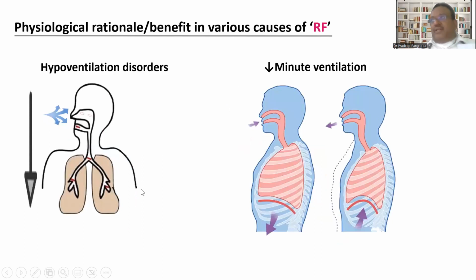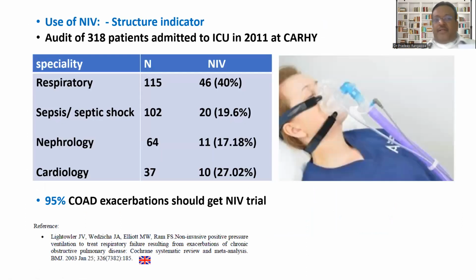Then you have problems with hypoventilation. In hypoventilation, HFNO cannot make a difference. There are a lot of hypoventilation disorders where you need positive support from outside, and NIV is the standard of care in these disorders. And for minute ventilation, HFNO has absolutely no role because it has no bearing on strengthening or enhancing your muscle function. So in neuromuscular disorders, myasthenia, or motor neuron disease and so on, where you may have to use this as a bridge, only NIV holds promise.